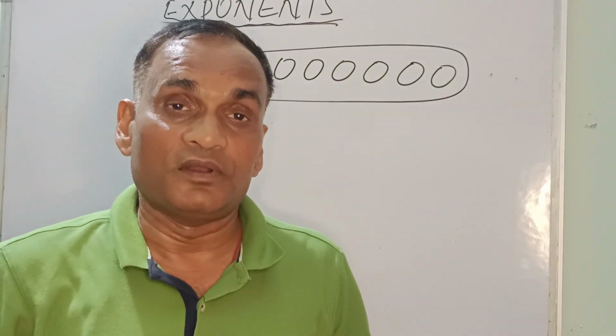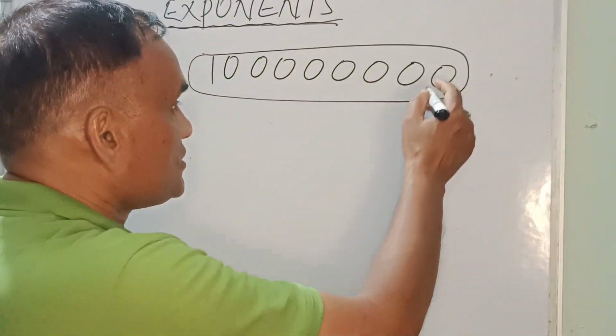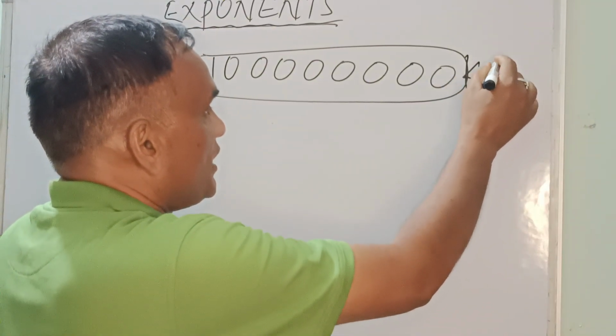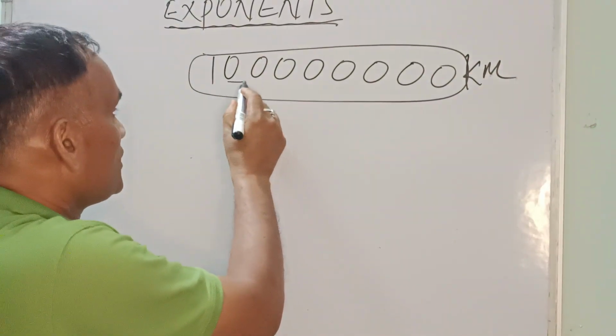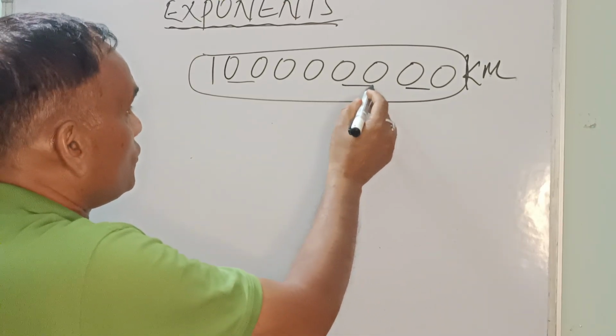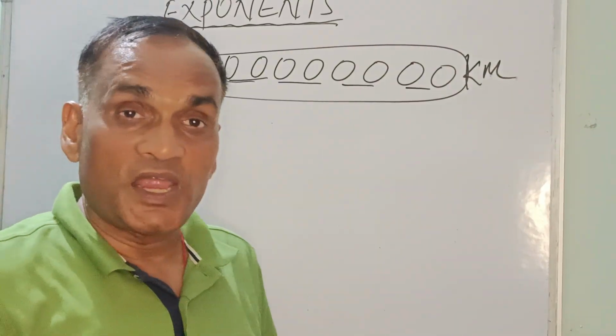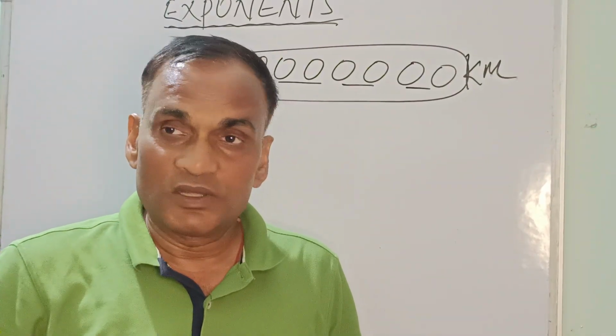That is very difficult to write in kilometers. If you write it, you can count 20, 40, 60 and 80 zeros. So 1 with 80 zeros.